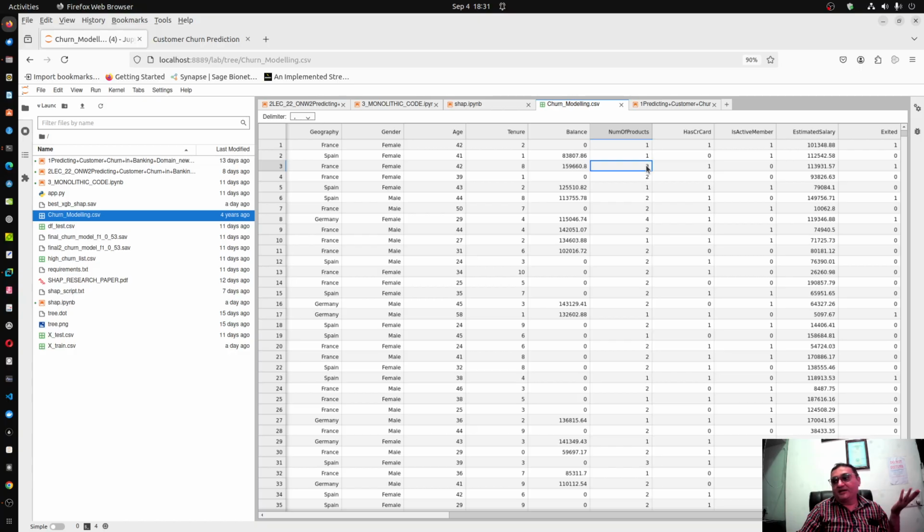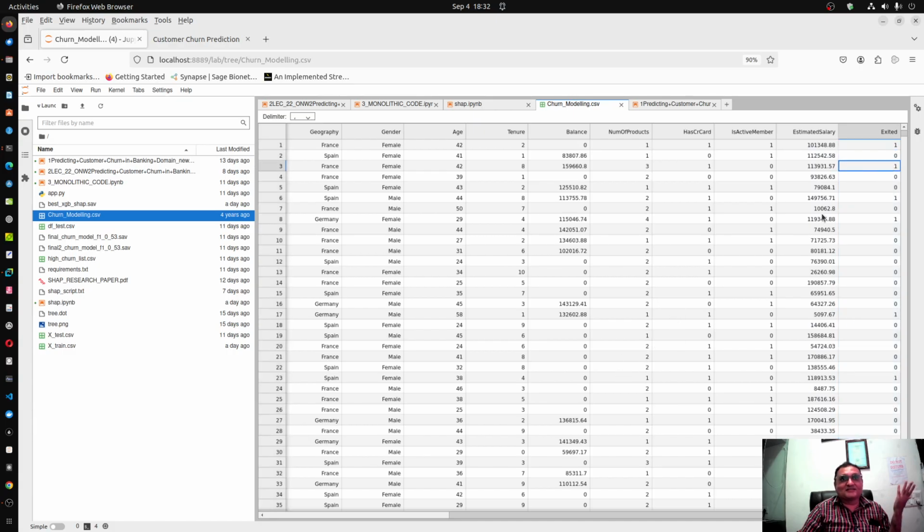Then there is another: has credit card or not, is active member or not. Again, is active member is defined differently from bank to bank. One bank defines that if a customer does not transact for 3 months, he is inactive, but another bank may define that if he does not transact for 6 months, he is inactive. So this is the data for that customer, estimated salary, and this is exited or not exited.